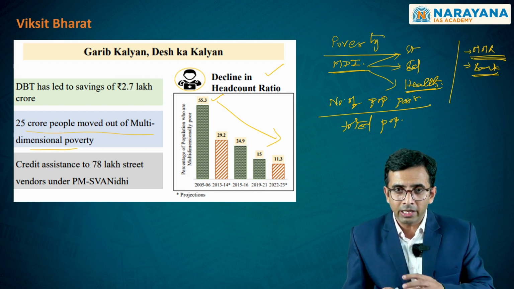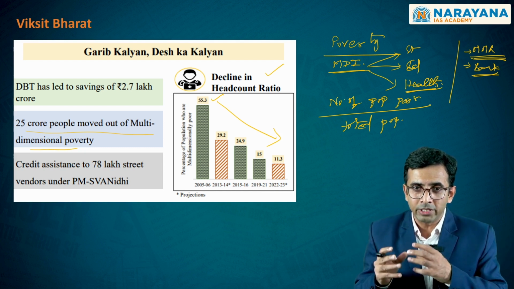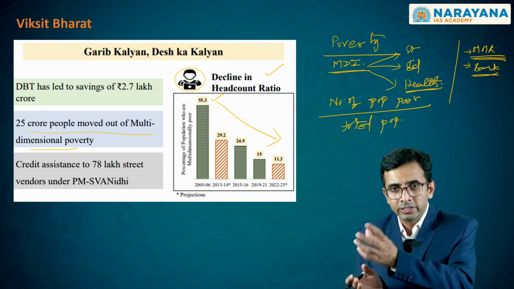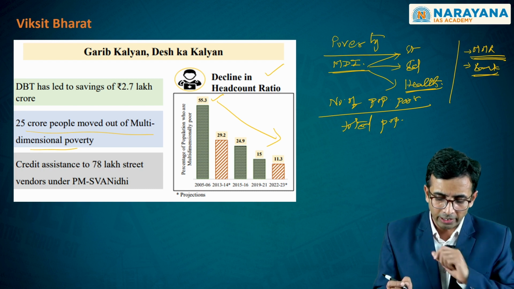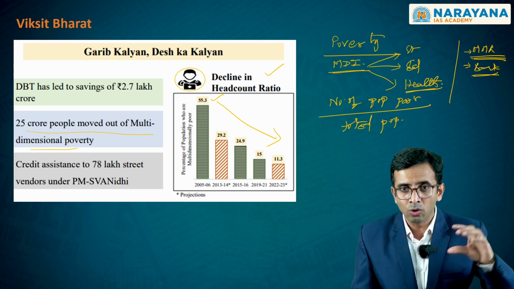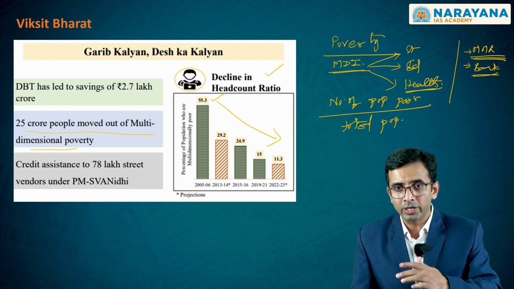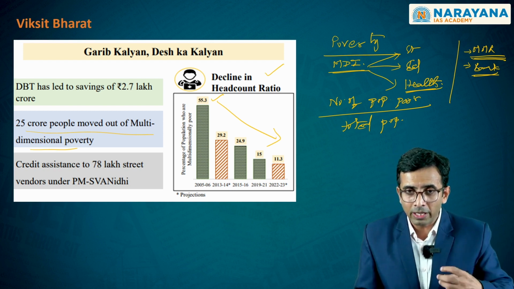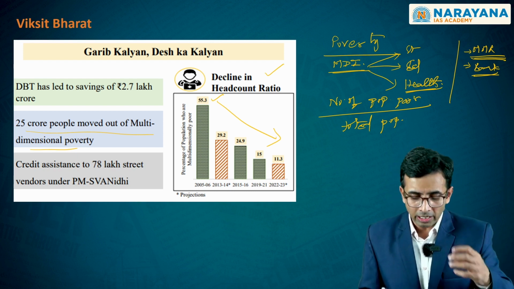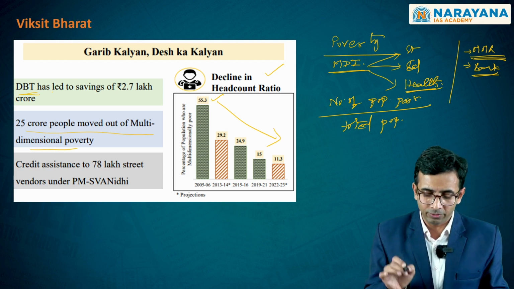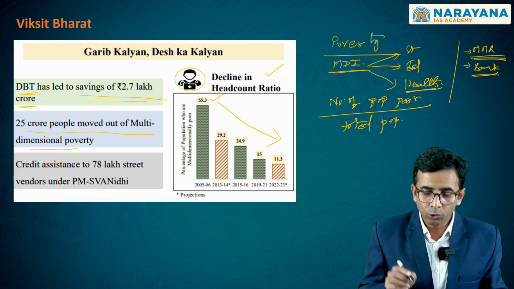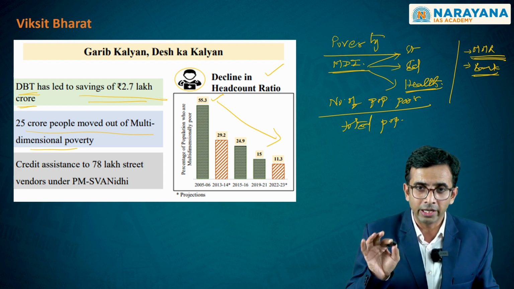As this declines, it is this long-term growth strategy which is actually showing such impact by distributing incomes and causing this decline in multidimensional poverty. One such measure which is helping the Indian government as of now to make sure that multidimensional poverty is gradually declining, whereby social, economic and environmental sustainable development is occurring, is the direct benefit transfer scheme, which is leading to savings of nearly 2.7 lakh crore, as it indicates.